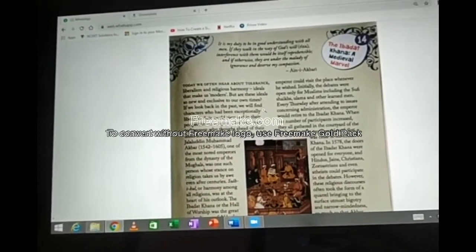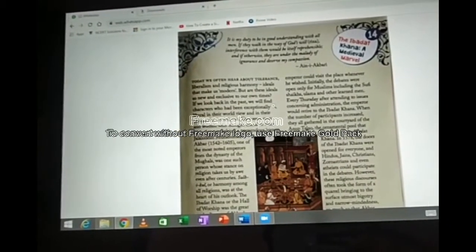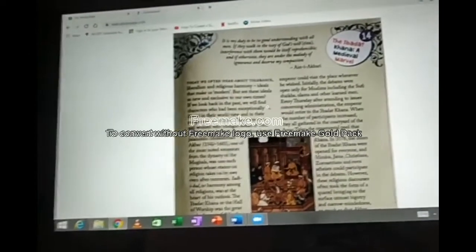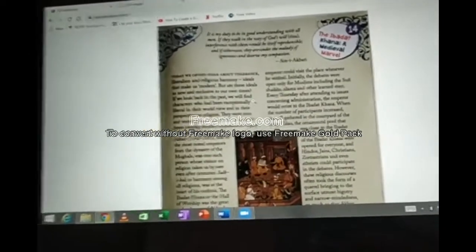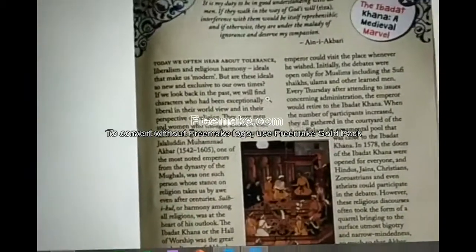Why is he so famous? Because he stands for religious harmony. Religious harmony means what I told you now, making a relationship between each and every religion. He stands for that, and so he is famous, most notable among the Mughal emperors.